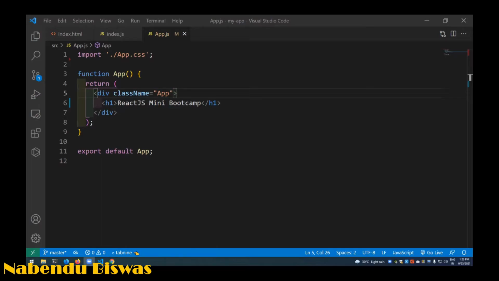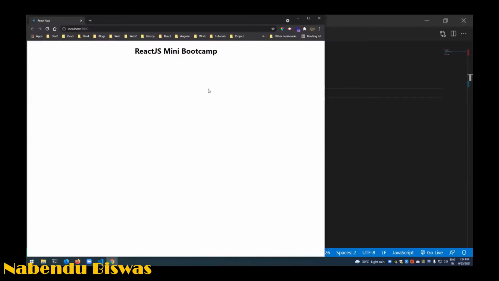Now there are actually two kinds of functions in React. First we will learn about that, and then we will move on to what JSX is. This index.html and index.css are just for the explanation, but the main thing starts from here. Even if you don't understand what I've told earlier, it is okay, but whatever you give here will be shown, and that is how a React app works.